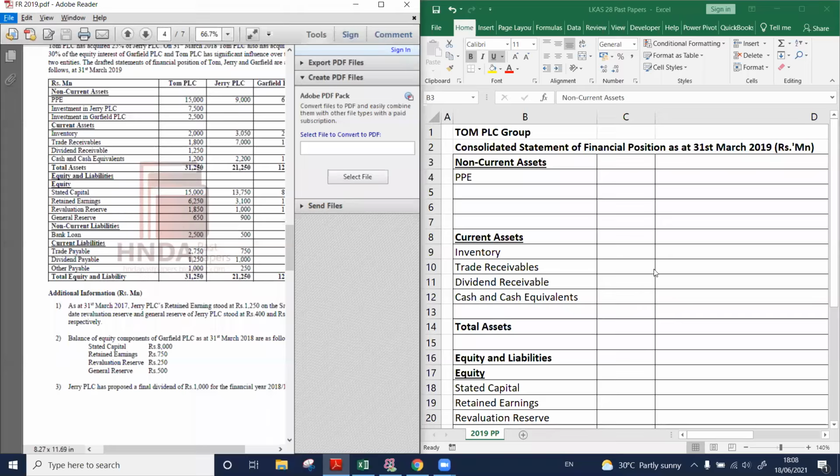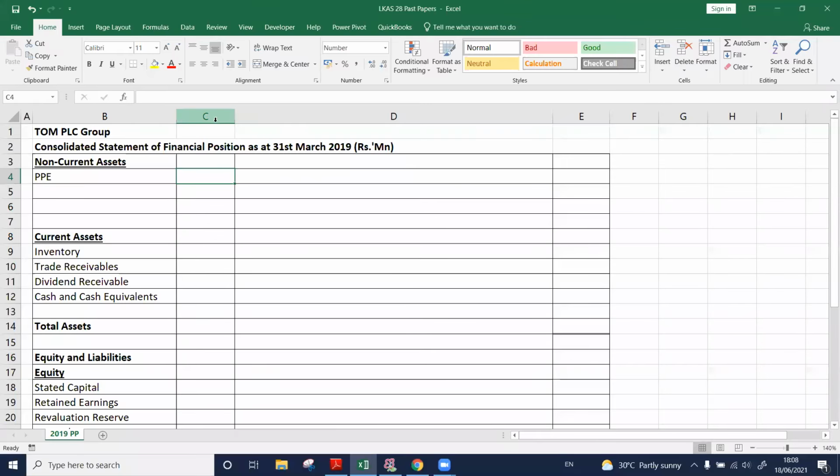But when we have associates, we do not do any line by line addition. Therefore, here we need to consider only the parent value.